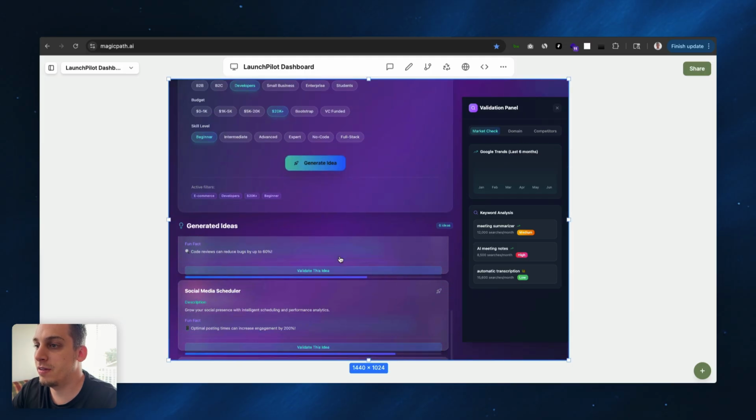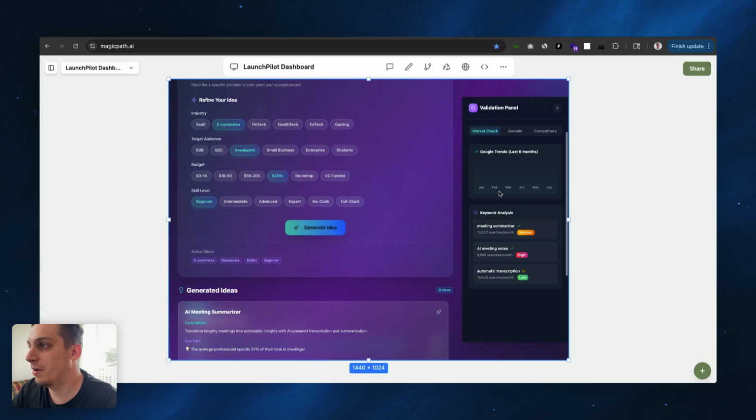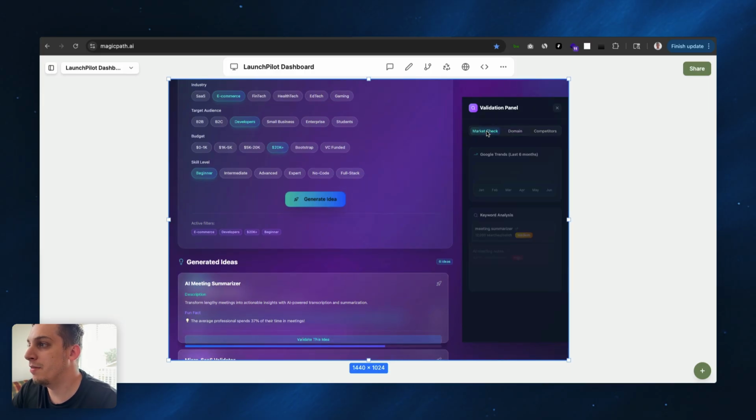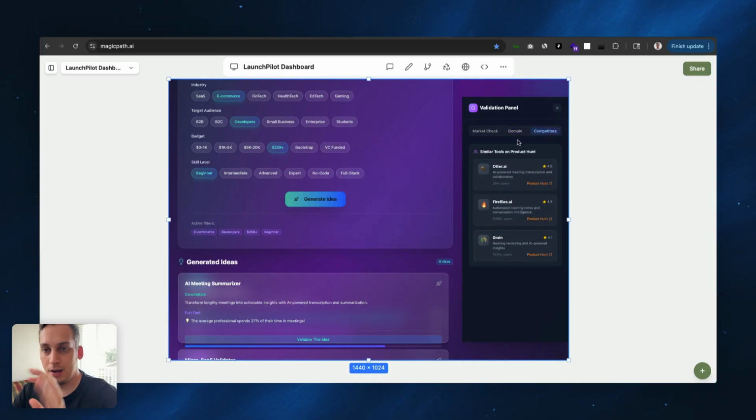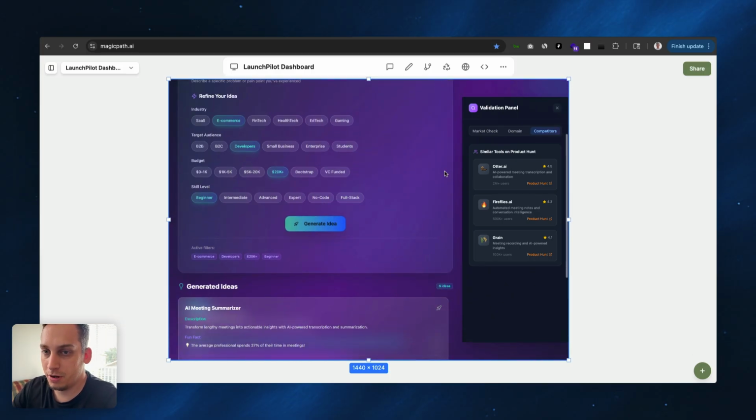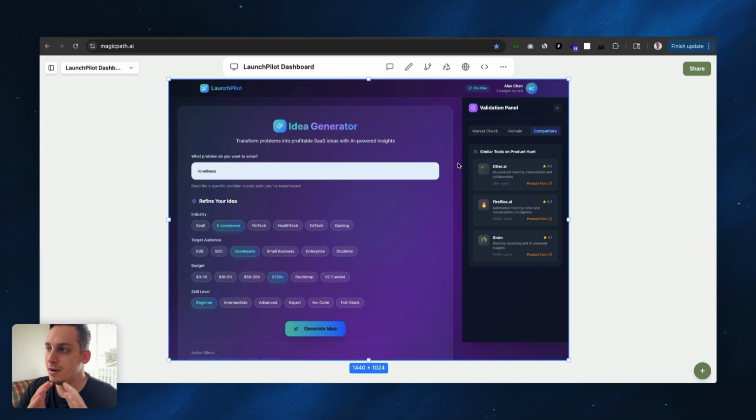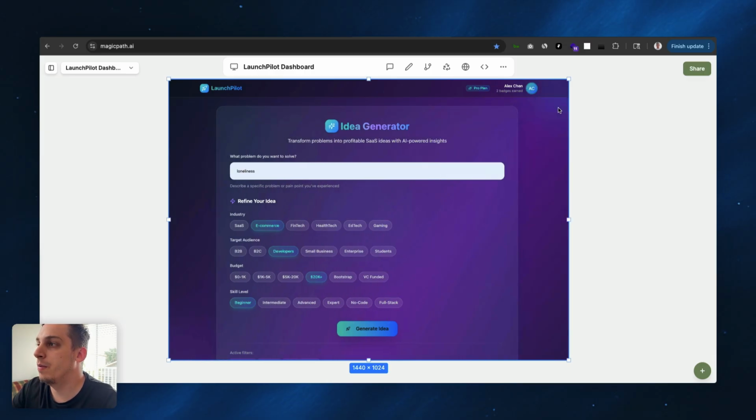And then we have all of these different ideas like AI meeting summarizer, which is just one example. And then we have market check, Google Trends last 6 months, domain, competitors, right? So this is a really cool start. Obviously, a lot of this is just a facade. You'd have to integrate different integrations, which I'm going to cover in this video. But we have a very nice, very organized looking thing here, which we can use.